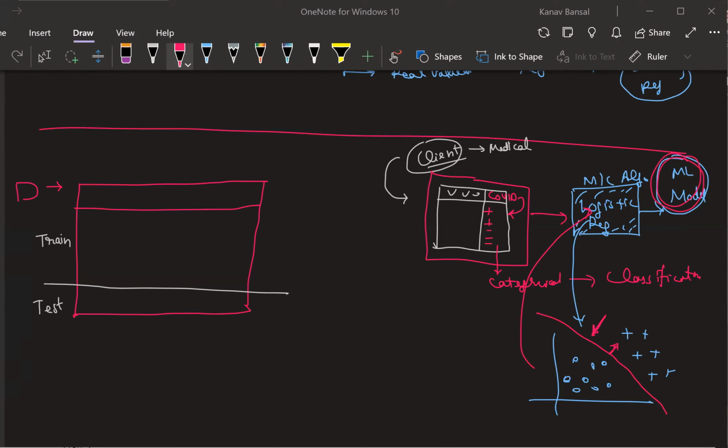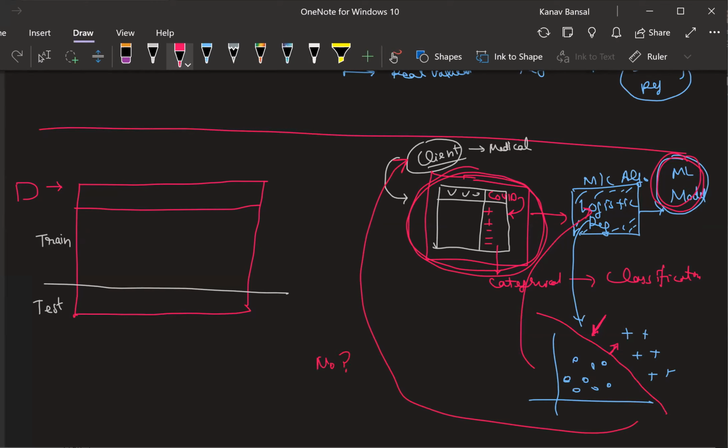Cool. Now tell me one thing. If you use this entire data and you build this model, can you give this model to your client now? Why can't you give this model to your client? Yes, we haven't tested it. We have not tested whether this model is doing well on unseen data or not. Making sense to everyone?